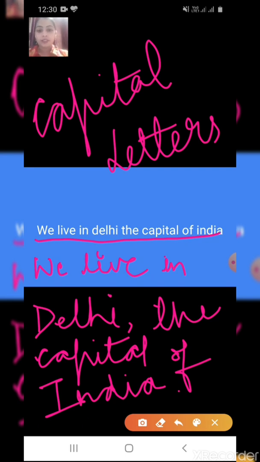Here we have to make this word capital, and this is the name of a country, so capital letter. Whenever we write the specific name of a particular place, we put the first letter of that place in capital. Here Delhi is a place, so D is in capital letter. And India is the name of a country, so I should be in capital letter. Okay, understood?